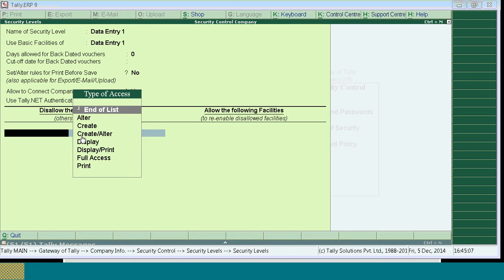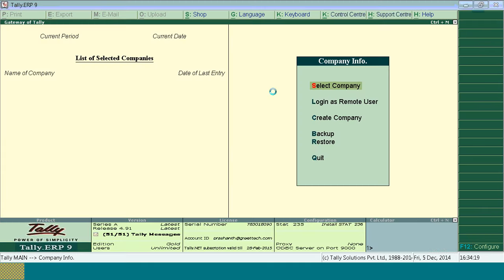With Tally, Ahmad, you can't use Tally.NET facility when the subscription is expired. For Tally.NET facility, the subscription should be renewed. This is clear, Mr. Ali Ahmad? Okay. So now for data entry 1, you should pass, alter, and delete the transaction only for the current date, not for the previous date.